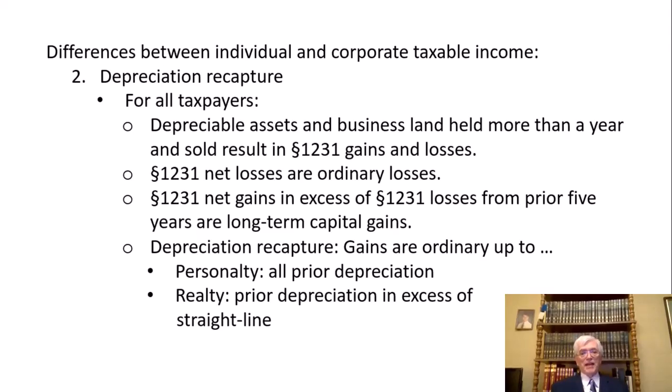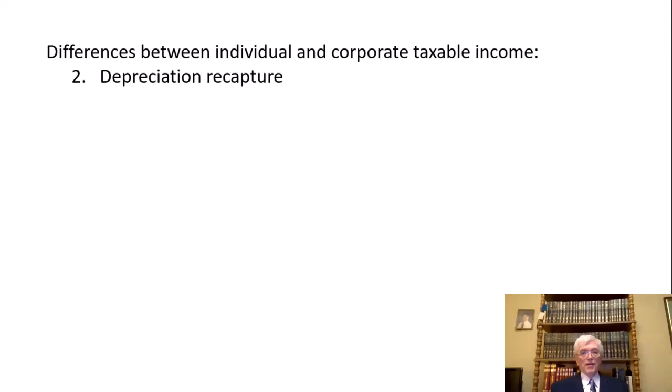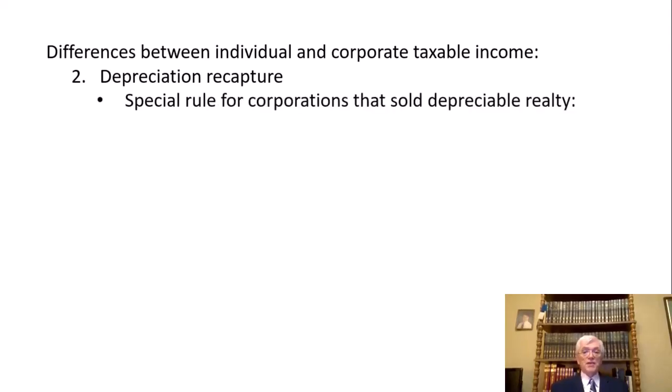We learned about them at the very end of Tax 1 for individuals. Now, what's the big news with corporations? Special rule for corporations that sold depreciable realty, where it's very unlikely there's going to be any depreciation recapture at all.